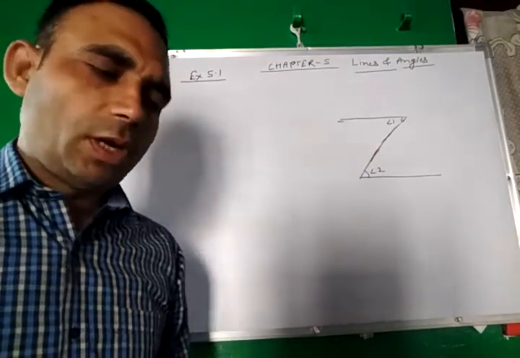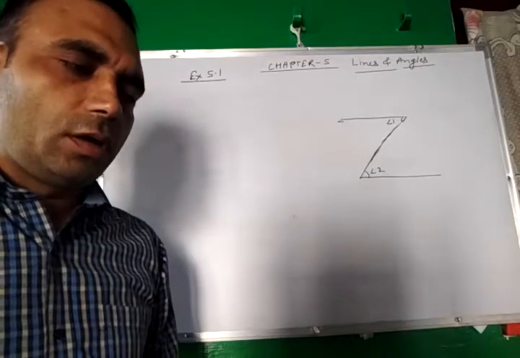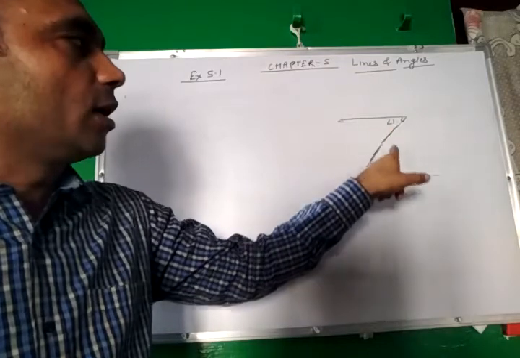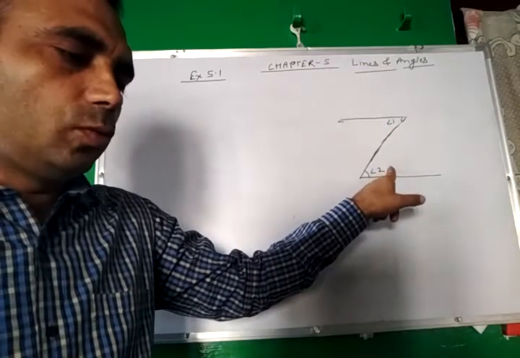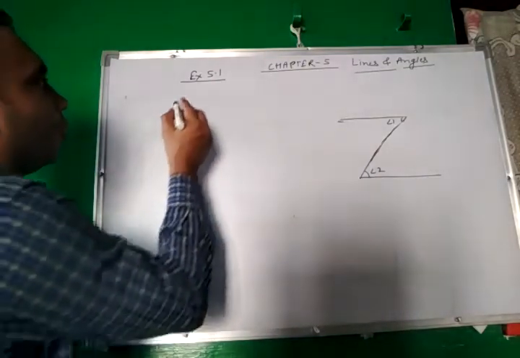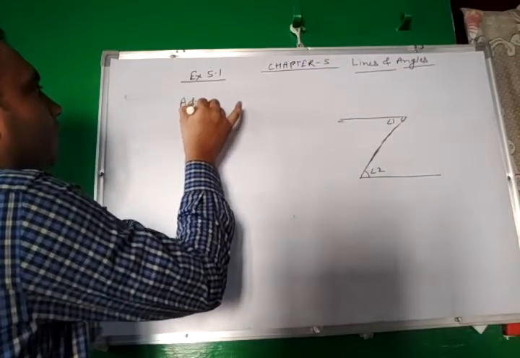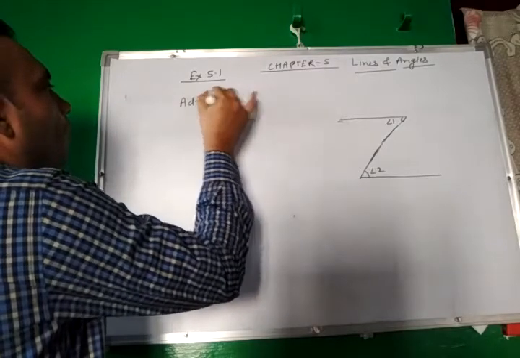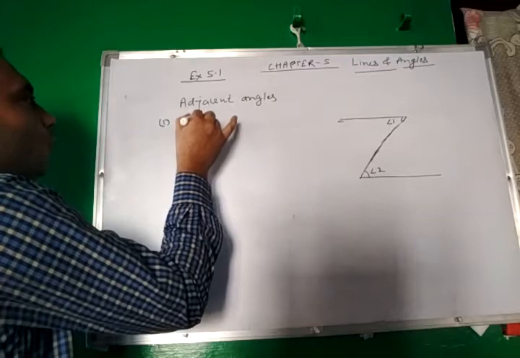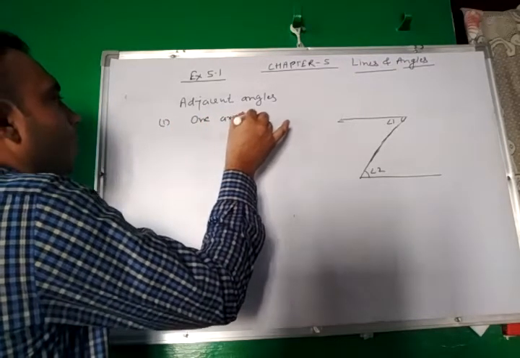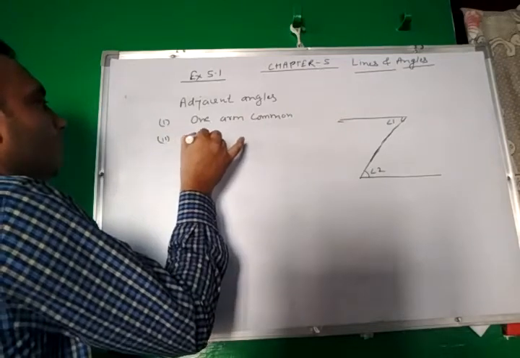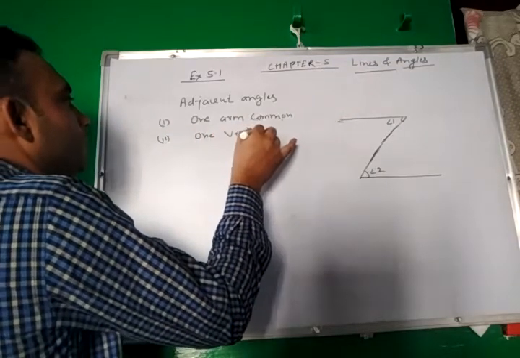Question number 11. In the following figure, is angle 1 adjacent to angle 2? This is the given figure. This is angle 1, this is angle 2. We are asked whether these are adjacent or not. We have earlier told that adjacent angles must have three properties. First property, one arm common. Second property, one vertex common.